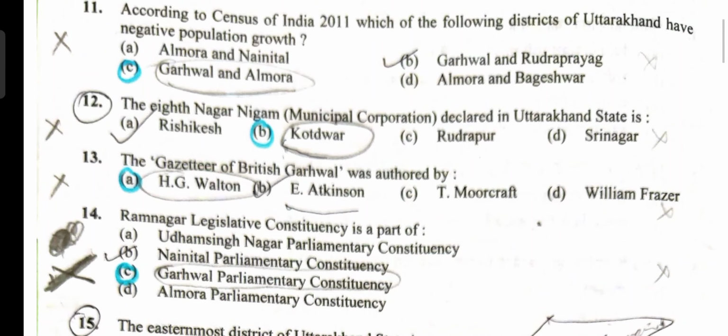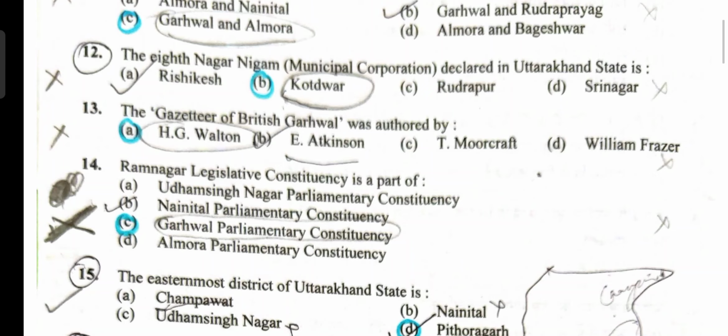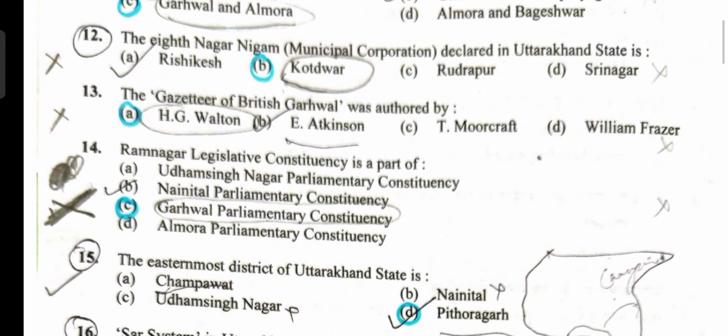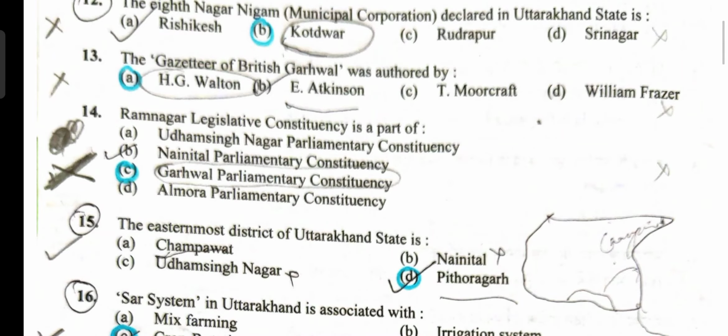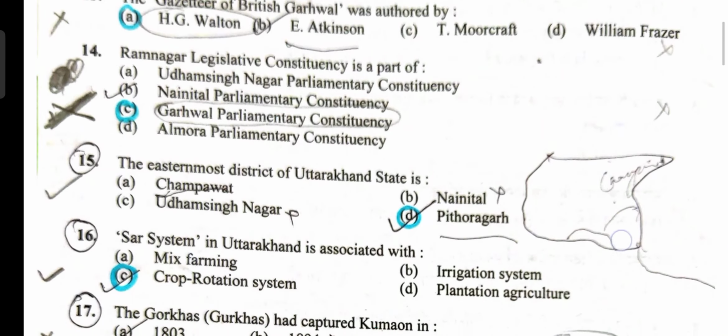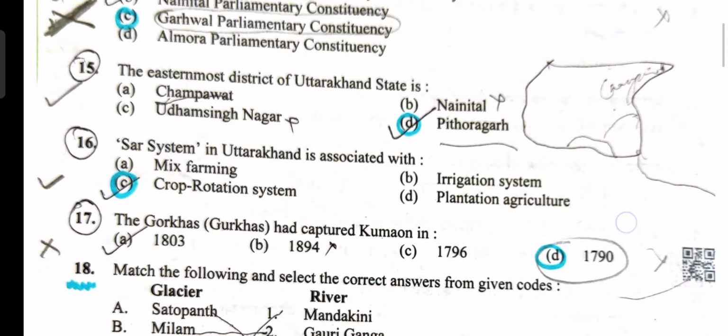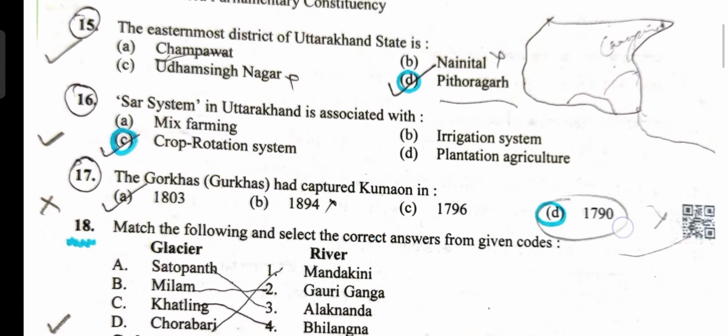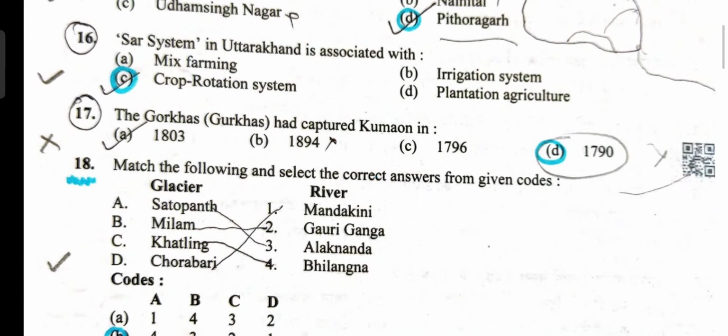Nagar Nigam, Kotdwar is the answer. Option B. Gazetteer of British Garhwal has been written by H.G. Walton. Option A. Ramnagar Legislative Constituency is a part of Garhwal Parliamentary Constituency. Option C. Easternmost district of Uttarakhand, Pithoragarh. Option D. SAR system is a crop rotation system. Option C. Gorkhas invaded Kumaon in 1790.